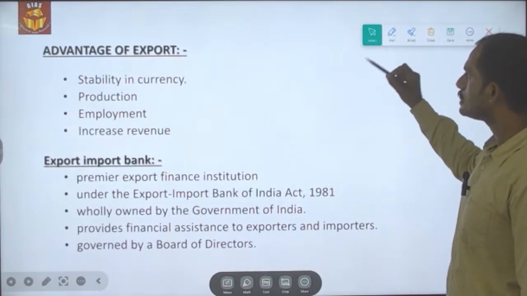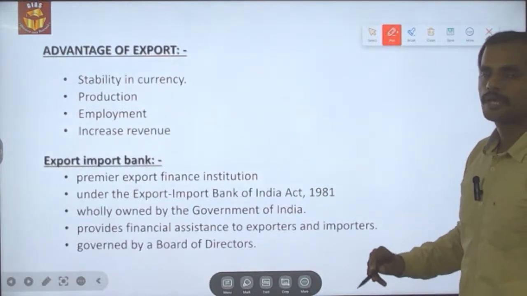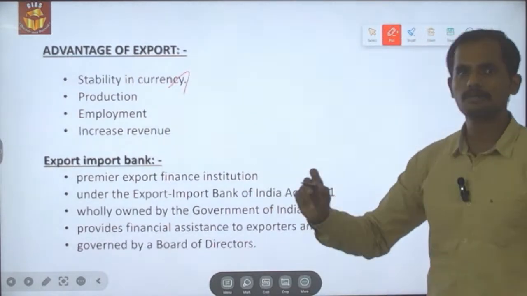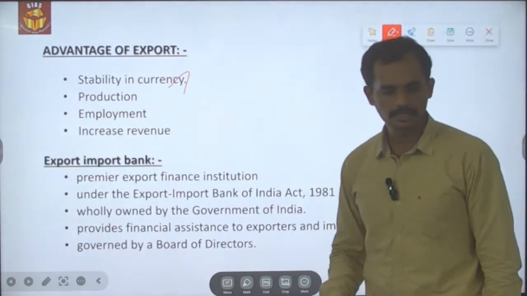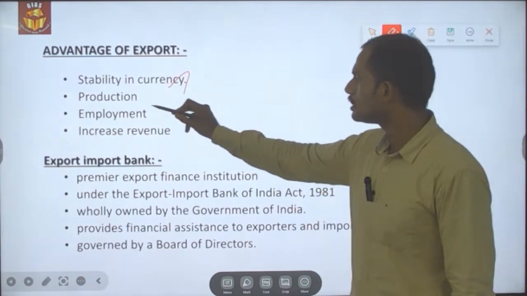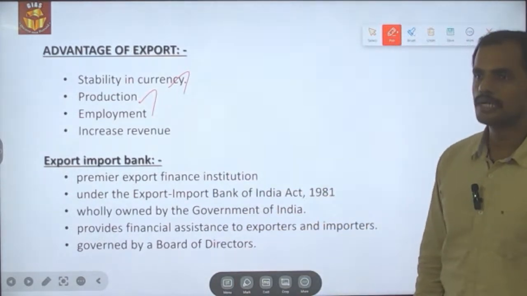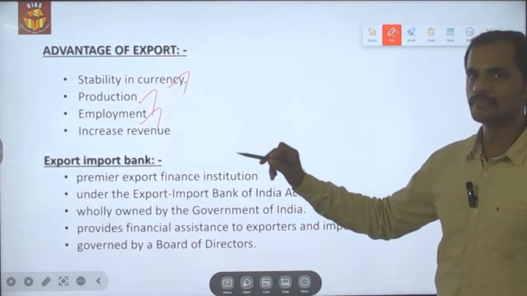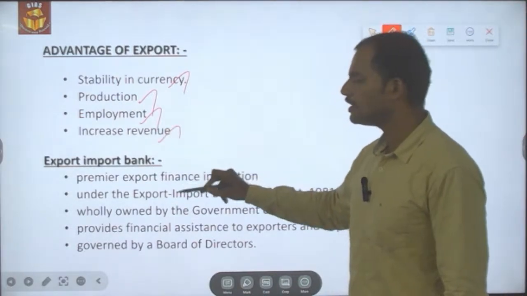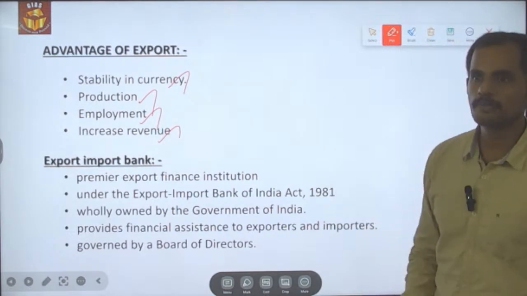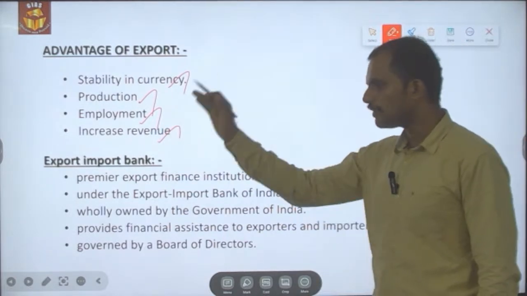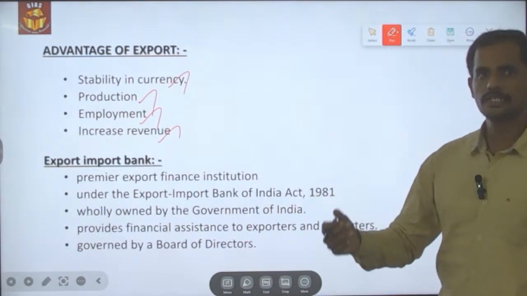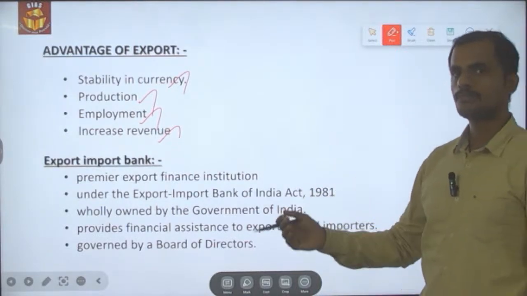So the advantage of export is that because of increased export in an economy, its currency will get stabilized rather than getting depreciated. Secondly, it will increase production in an economy, which in turn will have the impact of increased employment and then increased revenue to the government in the form of taxation.